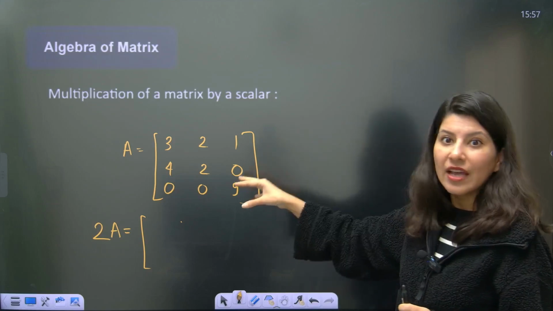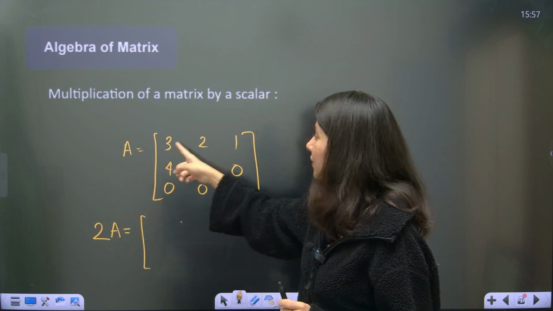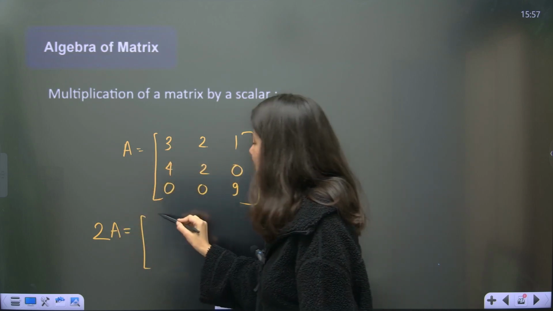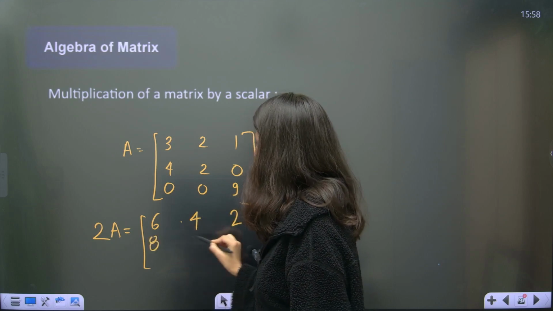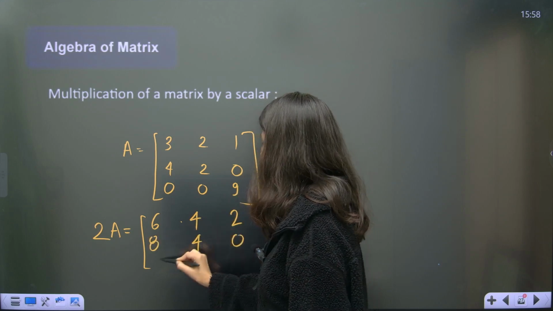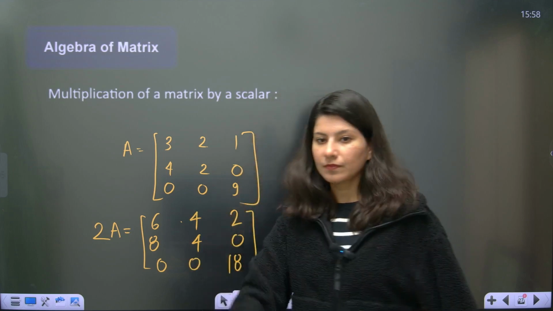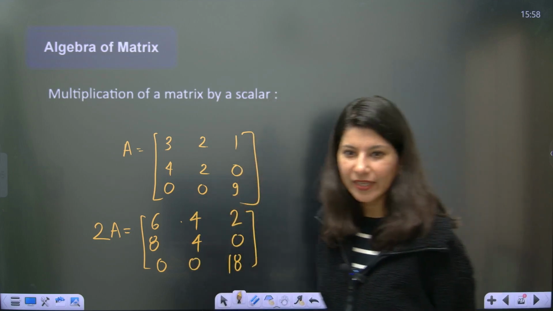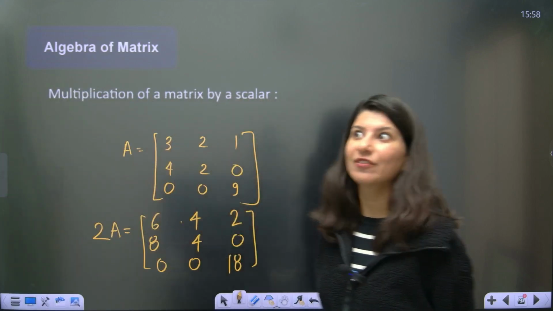Catch every element. So you are multiplying 2 into this matrix, so 2 will be multiplied with each and every one. 3 twos are 6, then 4, then 2, everything will be multiplied.